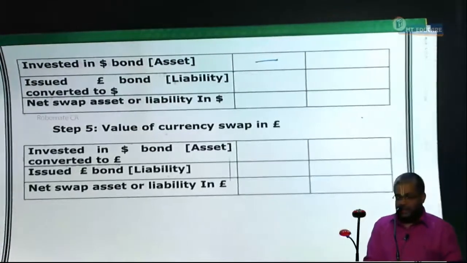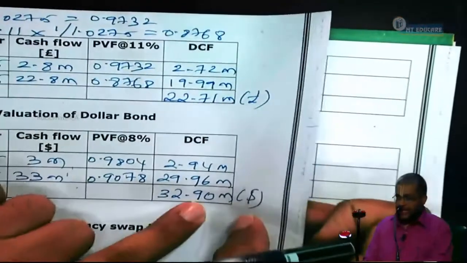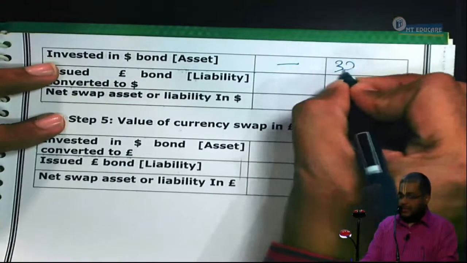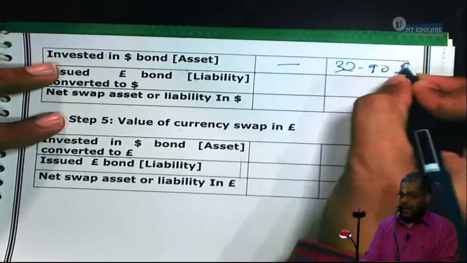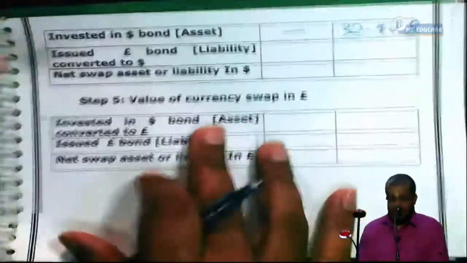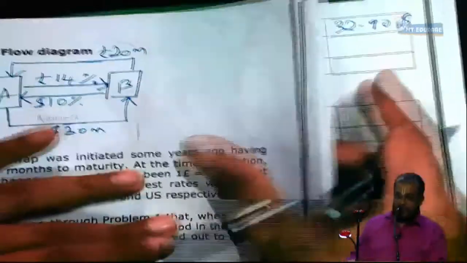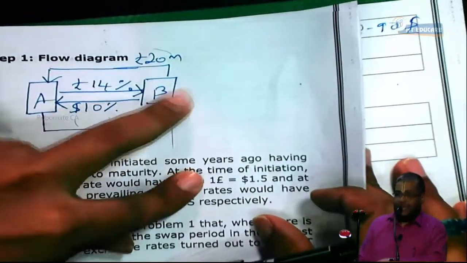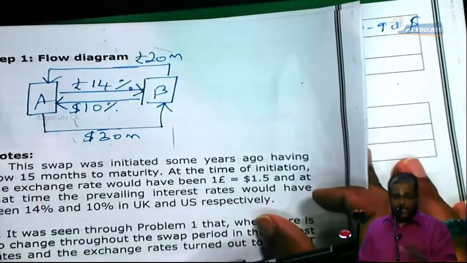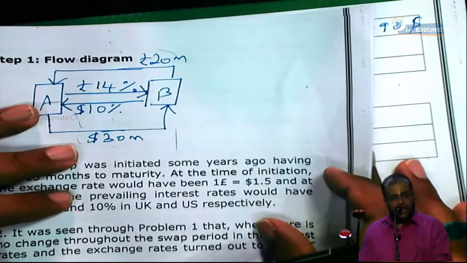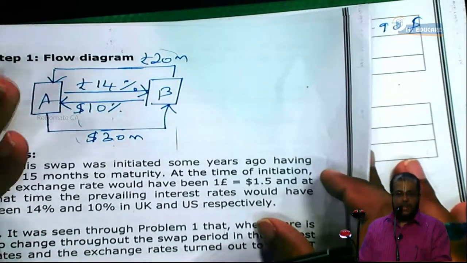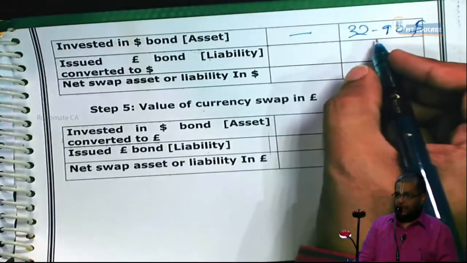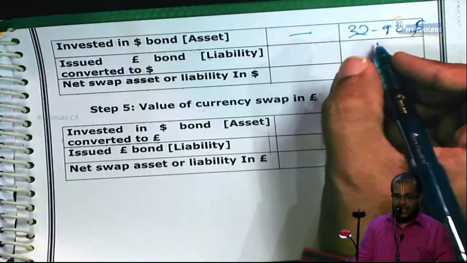You need not value straight away again. What is the dollar bond asset value? 32.90. Should I repeat once again? Let us take A. A is having an asset in dollar bond, liability in pound bond. Assume A to be a US person. He wants to value the swap in dollars. So his dollar bond asset is 32.90. This comes in his asset side of the balance sheet.